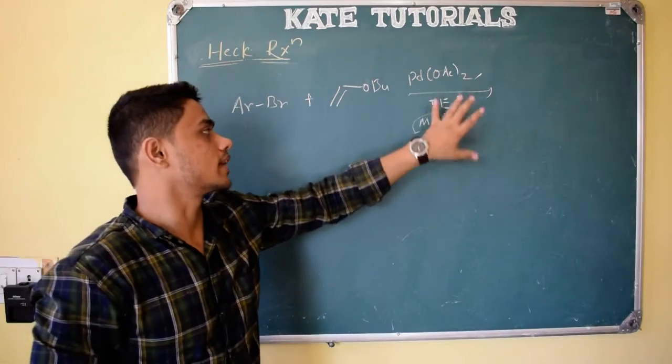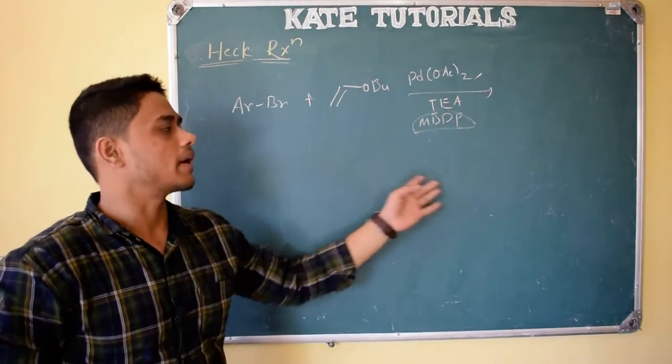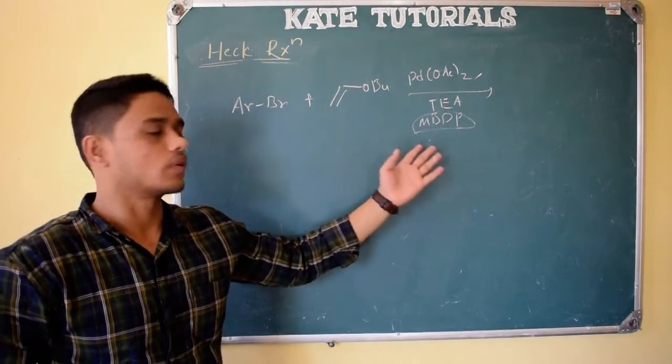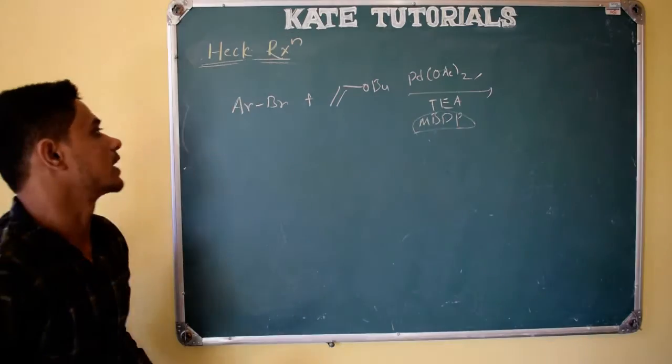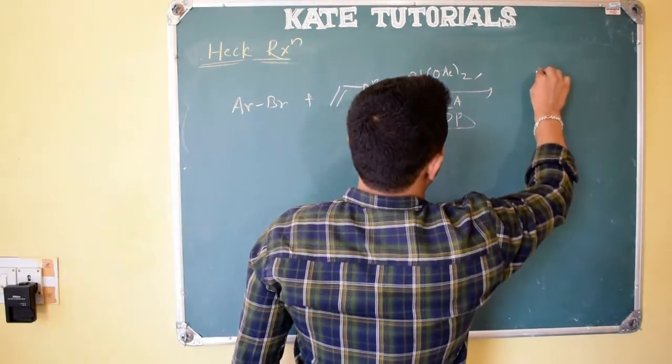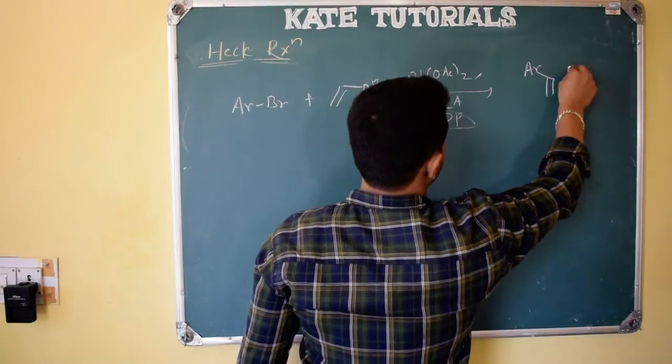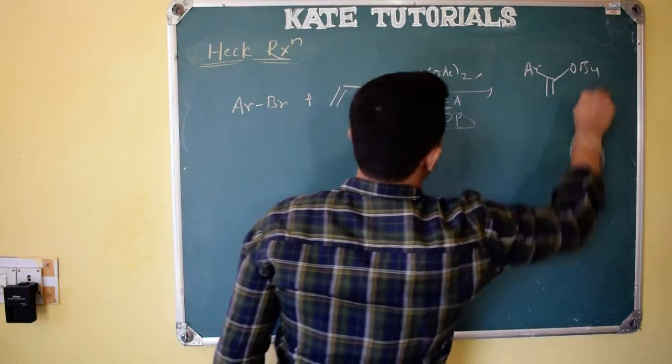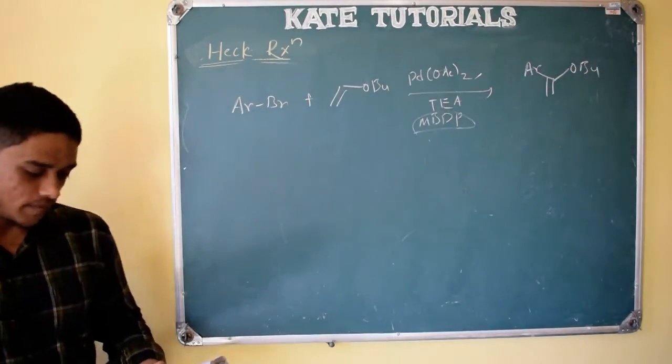That thing you concentrate on, and here they will give plenty of solvents like ionic solvents. You don't worry about that. And the product we will get, since it is an electron donating group, as I have told, Ar will come here and OBu will come here. So this is the product we will get, right?